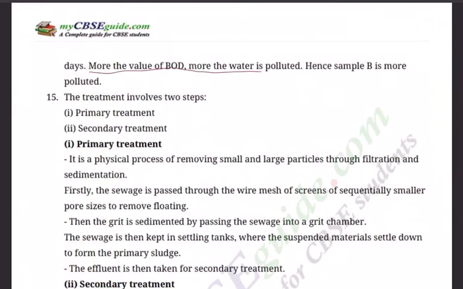More the value of BOD, I want you to remember this sentence forever. More the value of BOD, more the water is polluted. Hence, sample B is more polluted because the value is more.